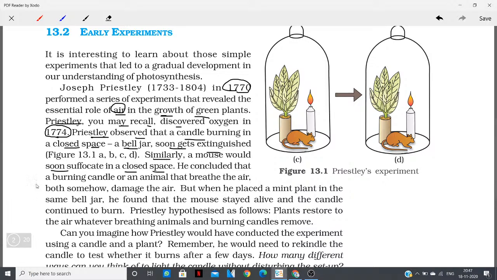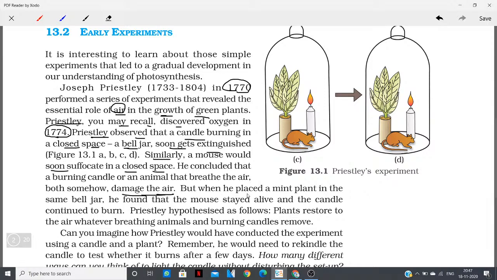So he concluded that burning a candle or an animal that breathed the air both somehow damage the air. Damage the air means that they are using some part of the air which is essential for their life. Otherwise the mouse wouldn't die inside this closed space, or the candle would not get extinguished.